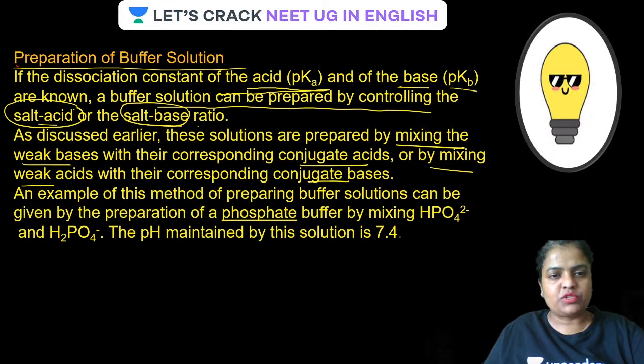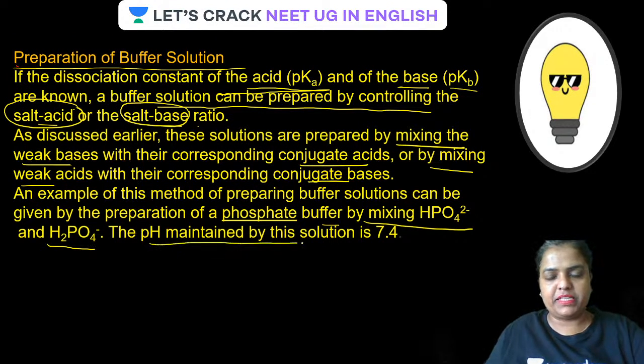One example is phosphate buffer. Guys, you have seen the acetate buffer and the ammonium buffer. We just prepared NH4OH and NH4Cl, one type of buffer, which was an alkaline buffer. Then an acidic buffer, acetic acid and sodium acetate. One more buffer is phosphate buffer, which is prepared by HPO4 2 minus and H2PO4 minus.